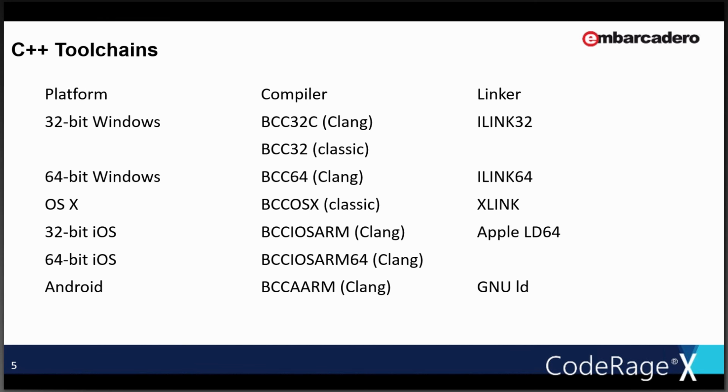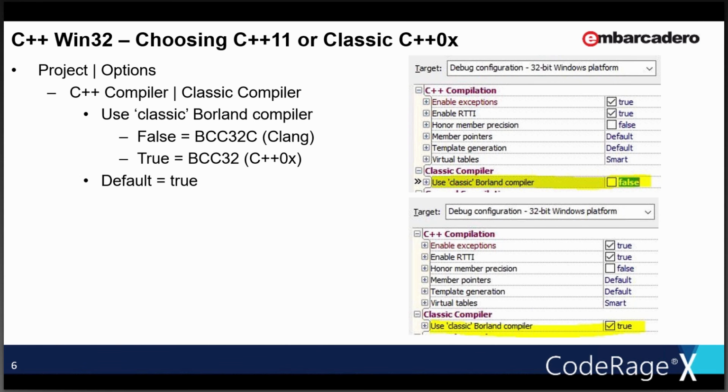That's our OS X linker. And then LD, 32 and 64. Is it the same linker for both 32 and 64-bit iOS? Yes. That's Apple's linker that we ported and are running on the Windows platform with some minor changes. And then for Android, GNU LD? Yeah, it's the LD that is included with the NDK. Okay, with Android. And this is just an example, and we'll go into the IDE.